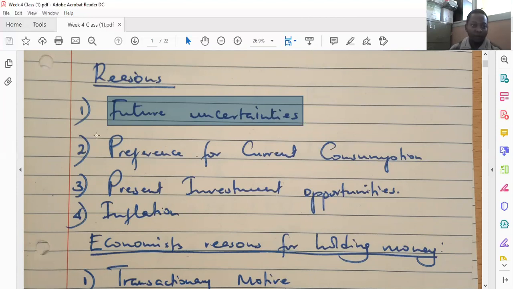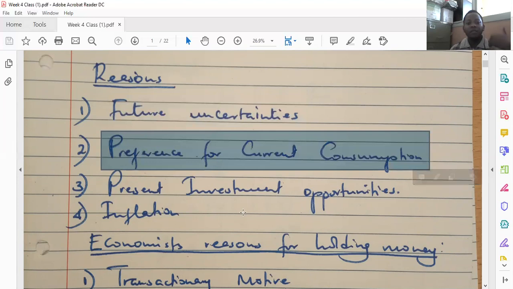Another reason for people preferring the time value of money is preference for current consumption. We all have that need to spend at the present. Say, for example, in the case of hunger, you cannot sustain hunger for long without eating.